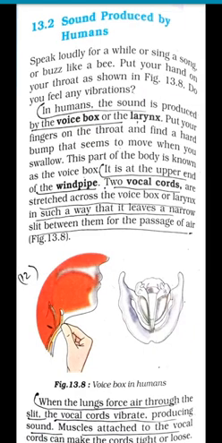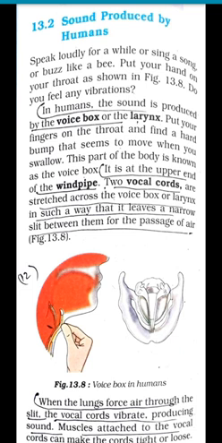Now, sound produced by humans. When you speak loudly for a while or sing a song and you keep your finger on your throat, do you feel any vibrations?